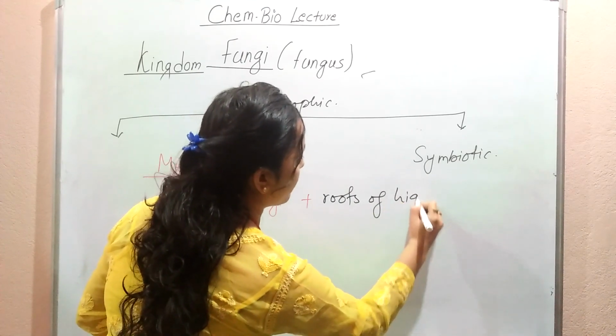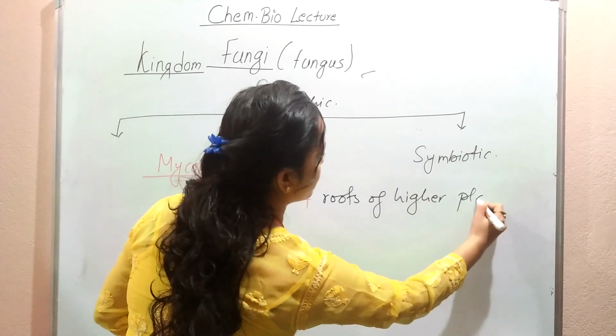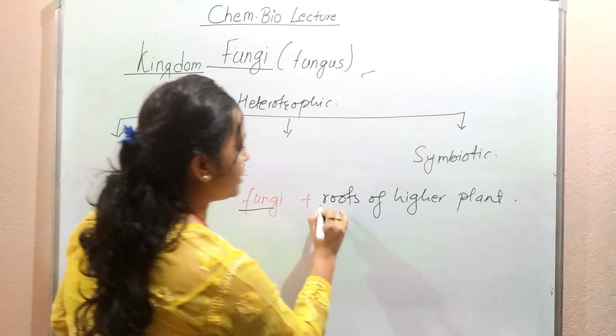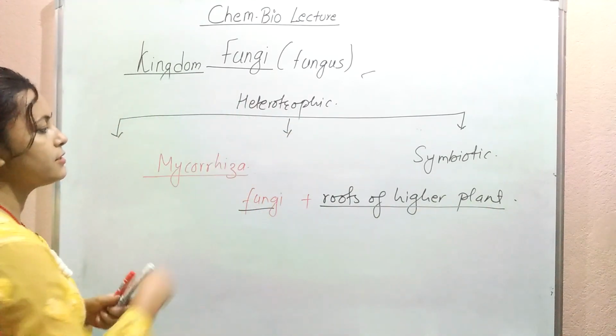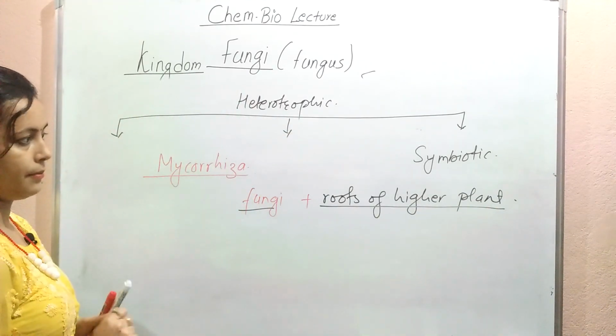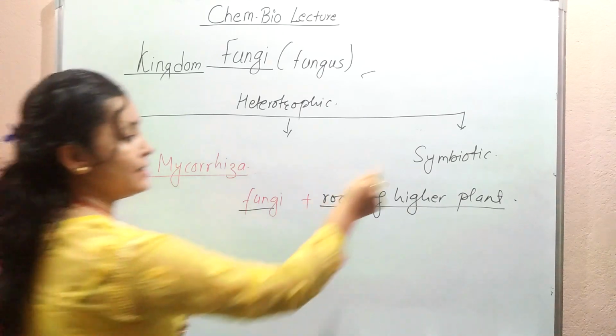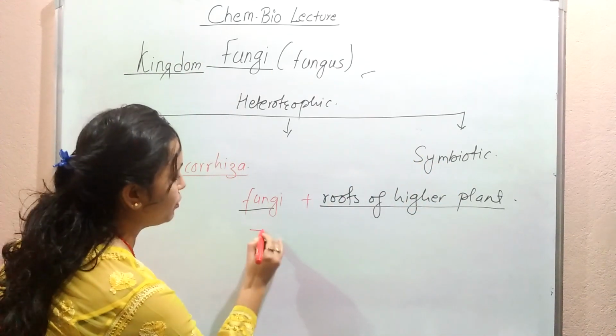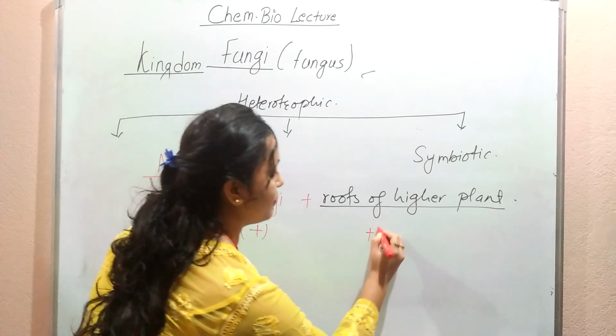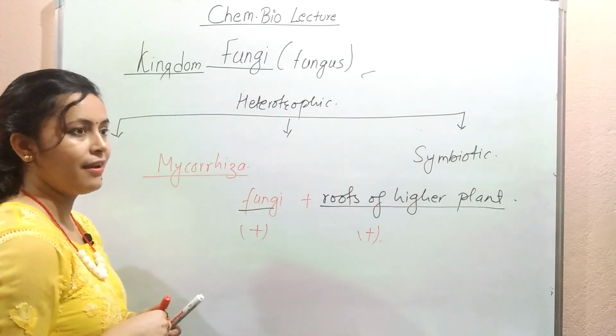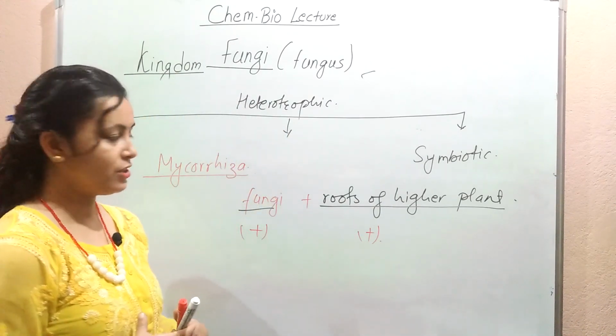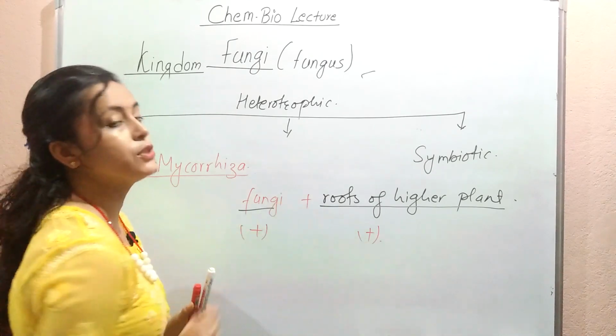When fungi form a relation with the roots of higher plants, this is considered a mycorrhiza. As it is symbiotic, both of them are in a beneficial state, benefiting each other in such an association.